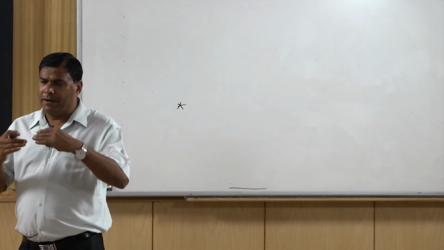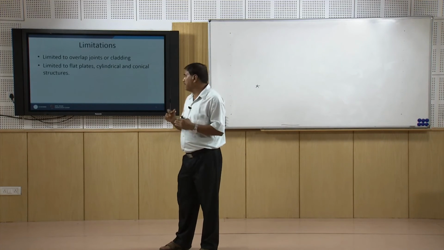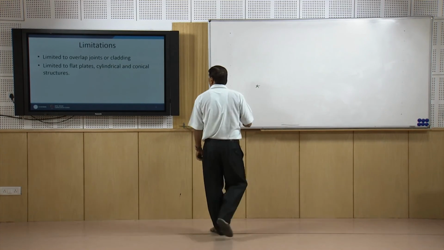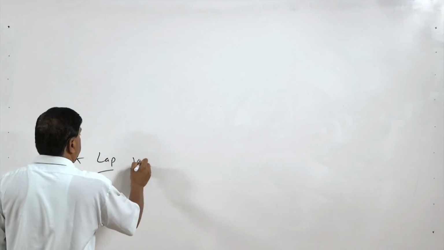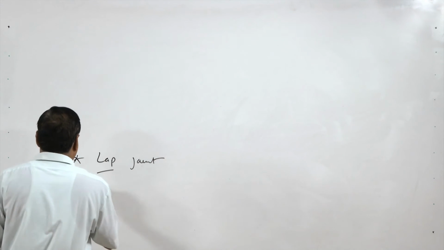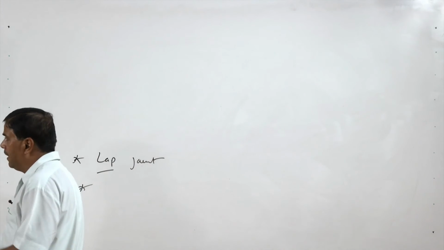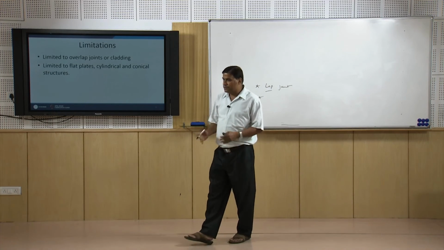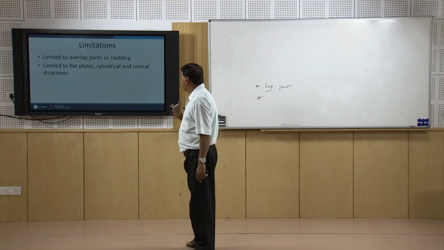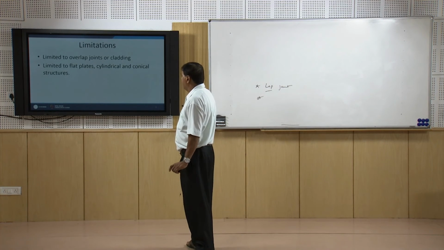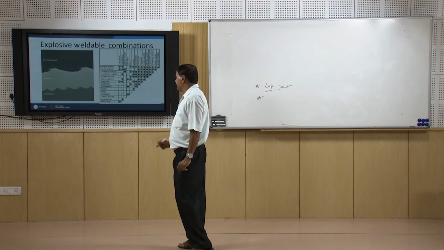One is it is limited to the lap joint configuration for developing the clads. So, one is the limitation of the lap joint configuration, and the second is limited to the flat plates, cylindrical and the conical structures. So, not very complicated geometries can be joined using this, largely the simple shape components, and in lap joint configurations the joints can be made using this process.